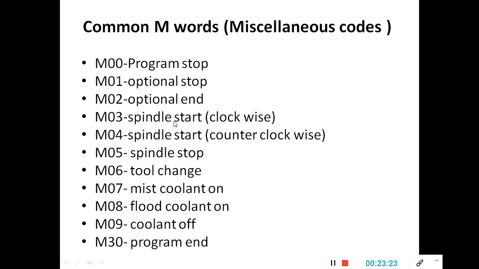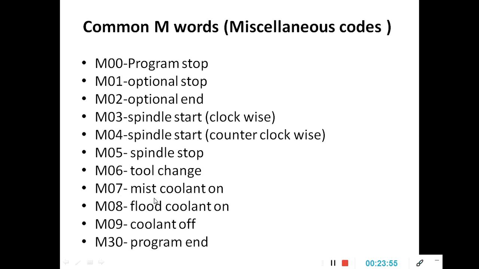M03 spindle start rotation clockwise. To start the spindle, if you want to rotate the spindle in the clockwise direction, then M03 is going to be used. M04 counterclockwise movement of the spindle. M05 spindle stop, after the completion of work you have to stop the spindle. M06 is nothing but tool change. If you want to change the tool for a different operation, M06 is used.